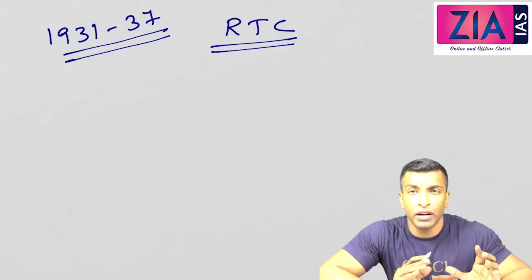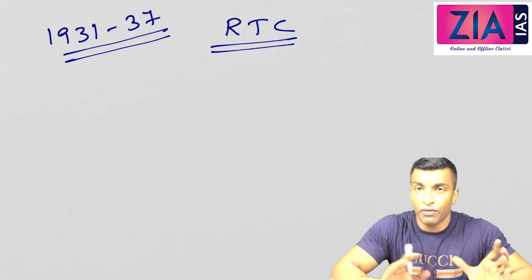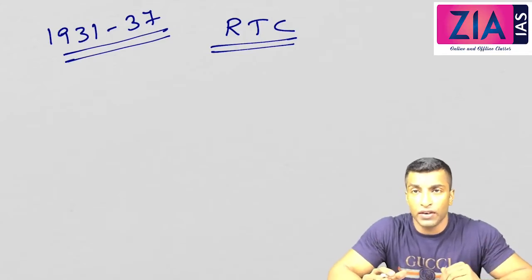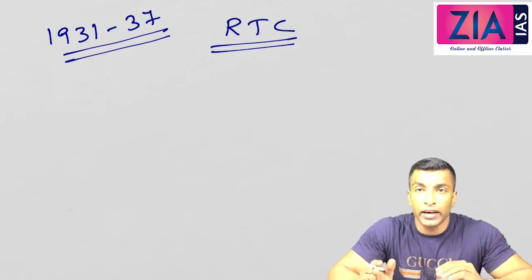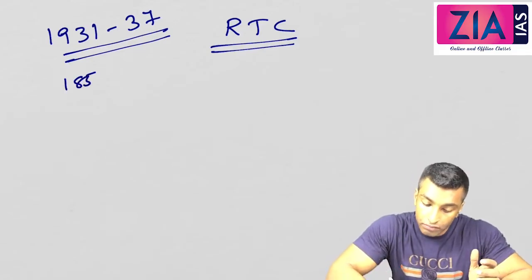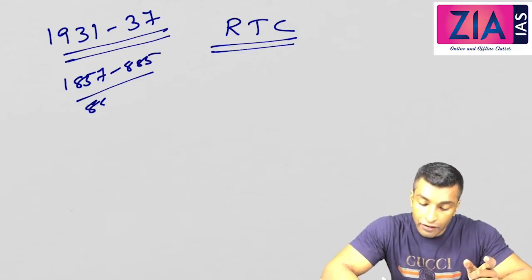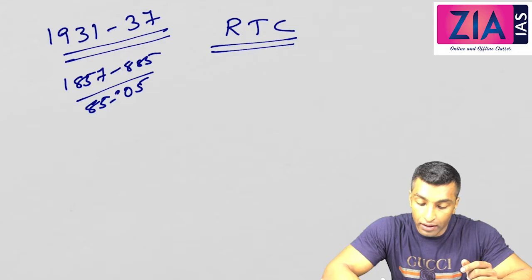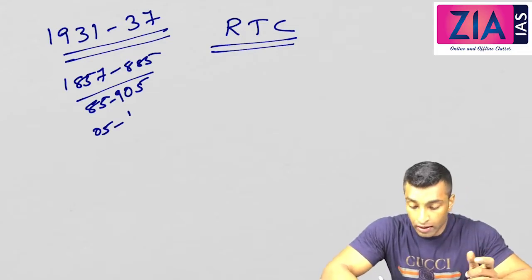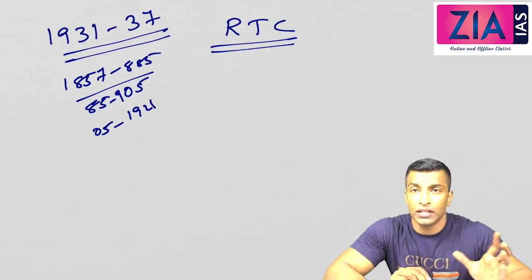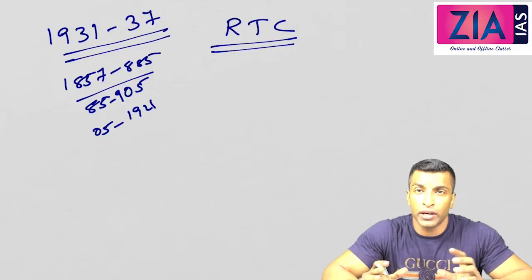We started from 1757 to 1857. I have discussed as one phase, the first phase, and we have discussed everything under different governor generals. And then 1857 to 1885 we have done, up to Congress formation, and then 85 to 1905 we have done, right, up to partition of Bengal. Then 1905 to 1921 we have done. We have discussed about partition of Bengal, then Swadeshi movement, Surat split.